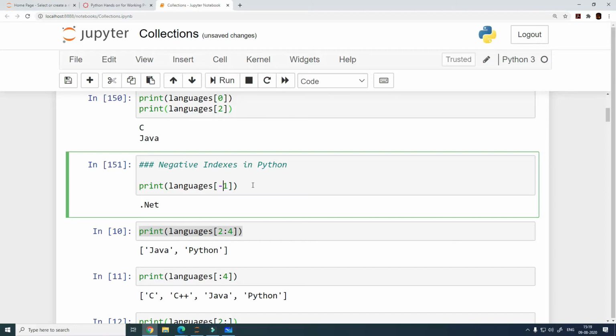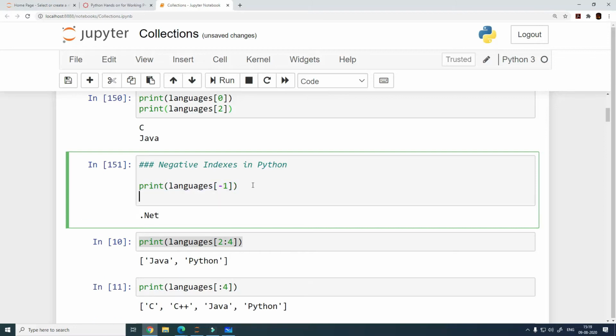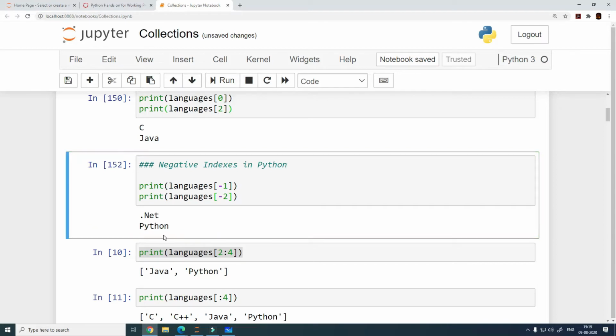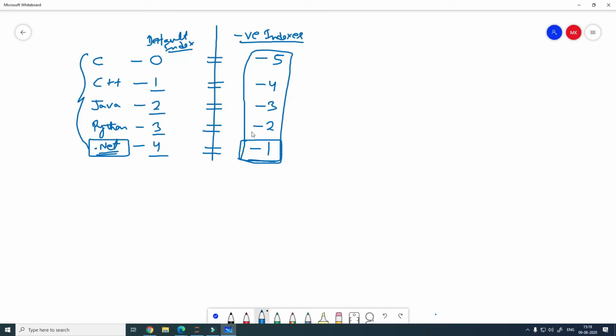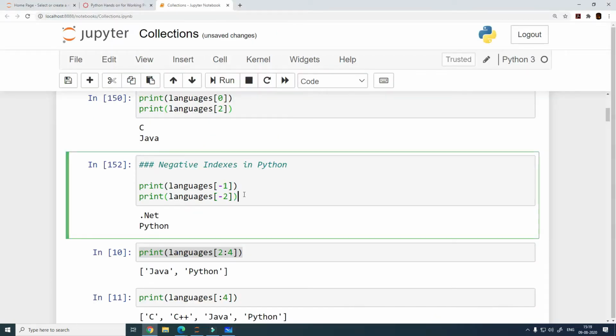What you can also do is specify, let's say, -2. So what is -2 printing? See, -2 is printing Python. And if instead of writing -2 you write 3, then you'll also get the same result. So these are 2 different ways of doing the same thing.